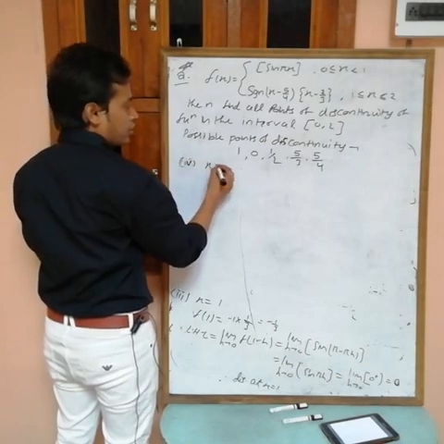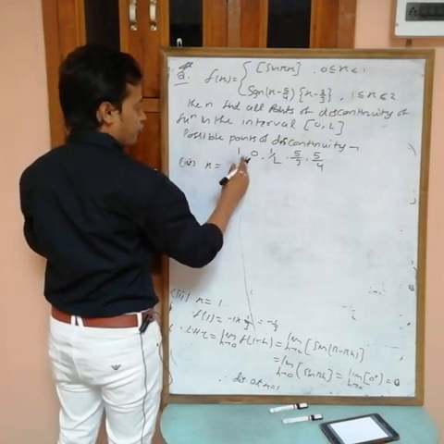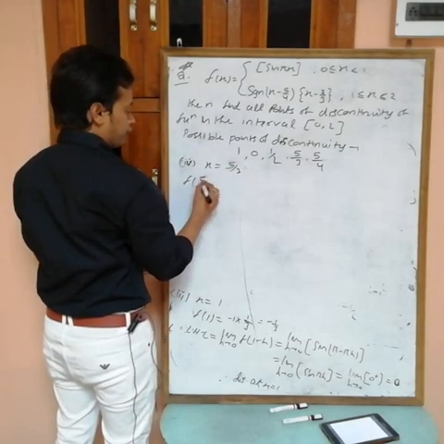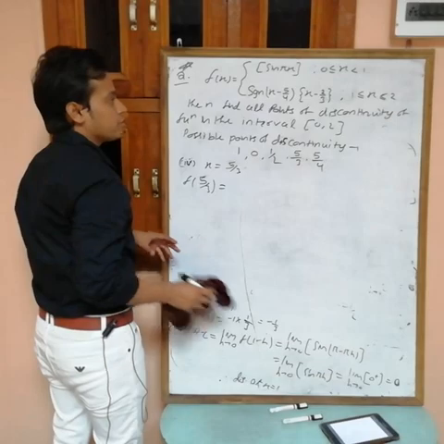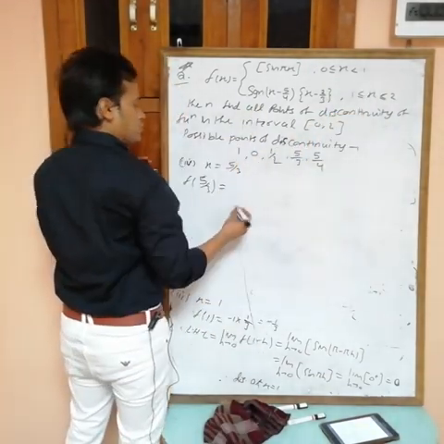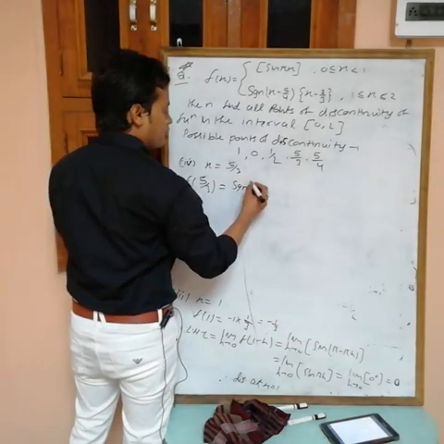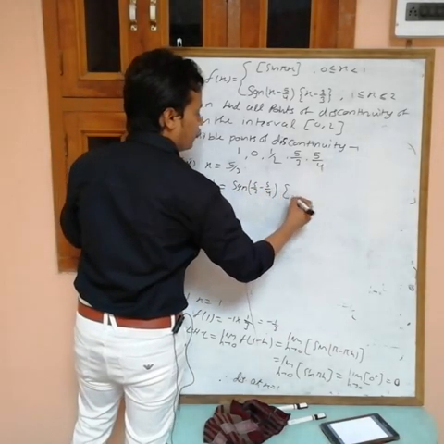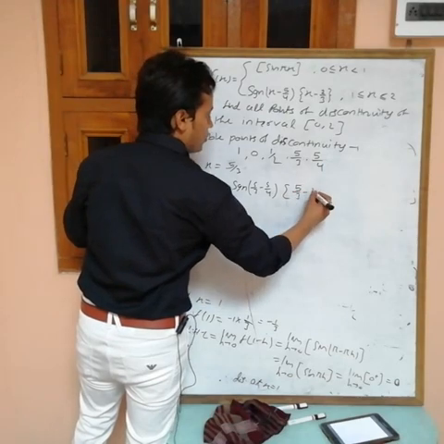Fourth, x equals 5 by 3. If you put x equals 5 by 3, which is greater than 1, it occurs in this interval, so put it in this one. Signum of 5 by 3 minus 5 by 4, and the fractional part of 5 by 3 minus 2 by 3.